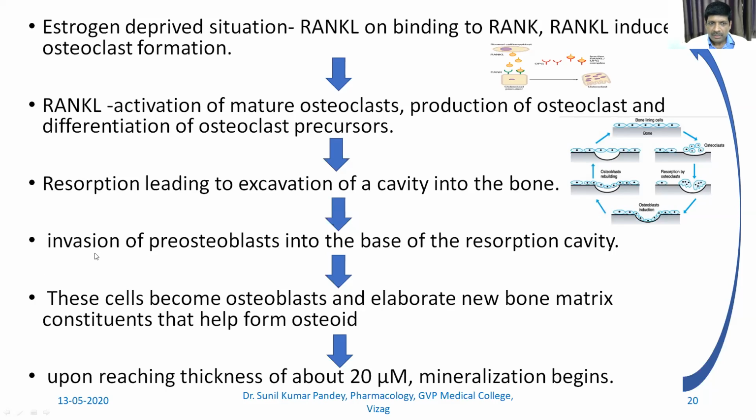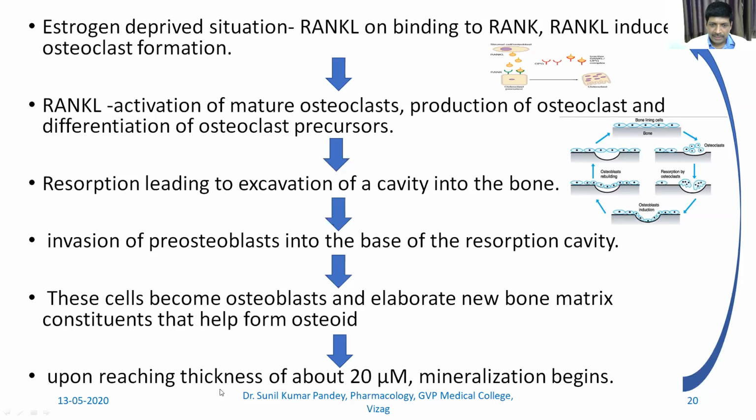Now there is invasion of pre-osteoblast in the base of the resorption cavity. So when excavation occurs, there is induction of osteoblast, and then osteoblast rebuilding, and new bone matrix appears, and then newer bone lining cells appear.